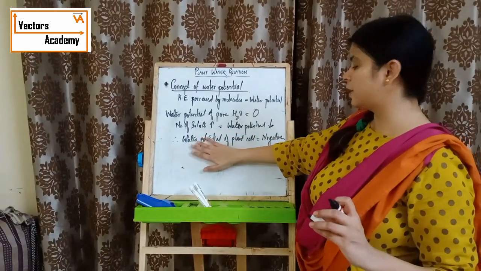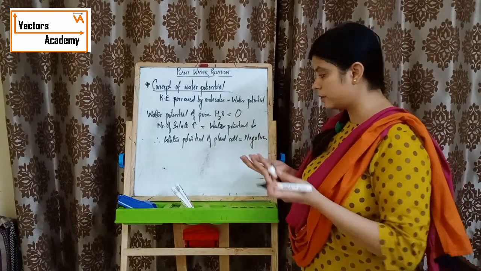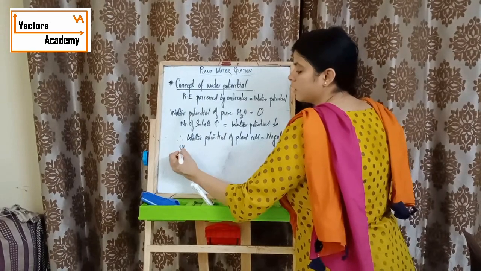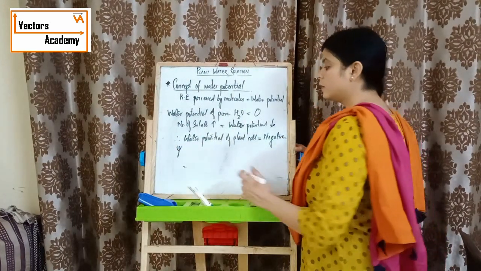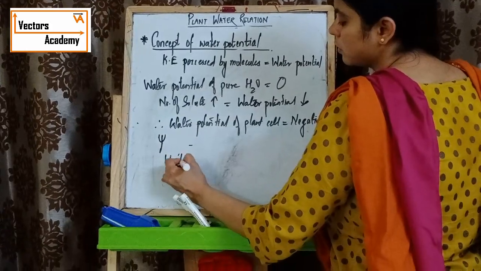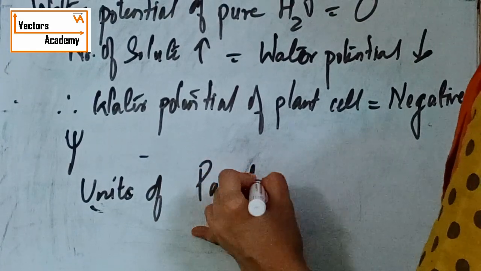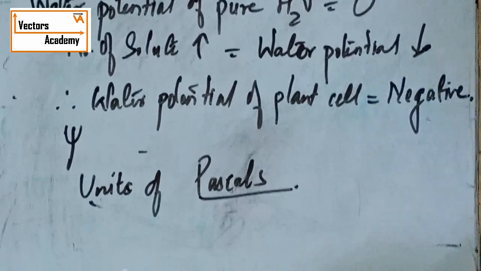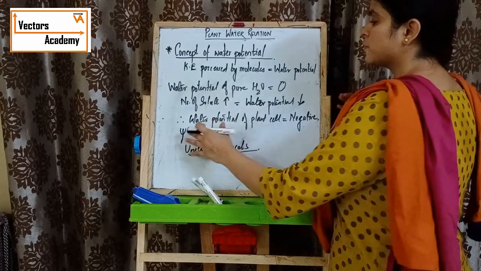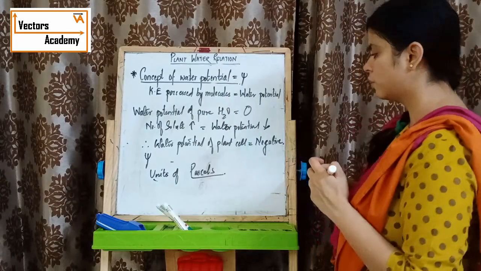Thus, the water potential of a plant cell will always be less than 0, that is negative. One more thing: water potential is signified as psi, and it is measured in the units of pascals. Do remember, this can come in your MCQs. The unit of psi is pascals; water potential is signified by psi.